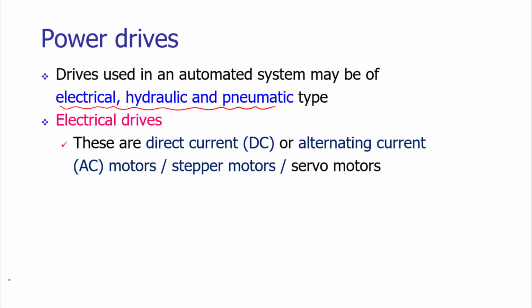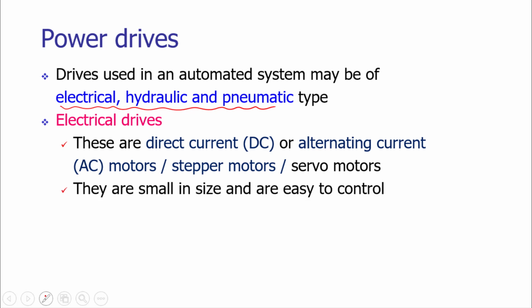We will be learning about the principle of operation, constructional details, and the application of the electrical drives in our next lectures. The main advantage of electrical drives is that they are small in size and they provide us ease in controlling their operations.